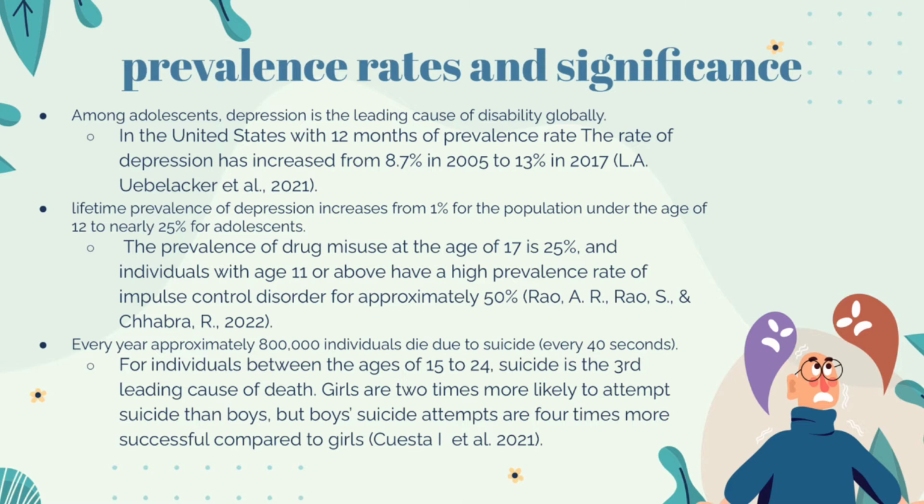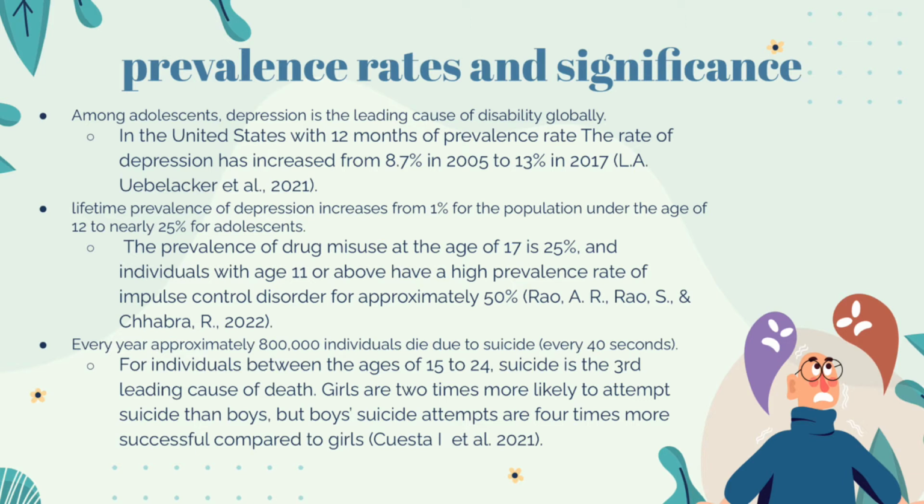Lifetime prevalence of depression increases dramatically from childhood to adolescence. Depression increased from 1% for the population under the age of 12 to nearly 25% for adolescents. Drug misuse at the age of 17 is 25%. For individuals who are 11 or above, the prevalence rate of impulse control disorder is approximately 50%.